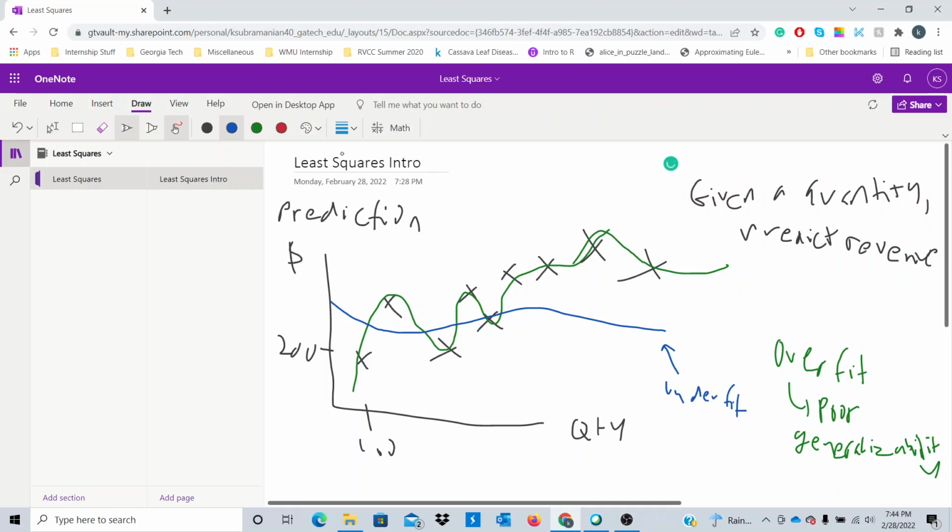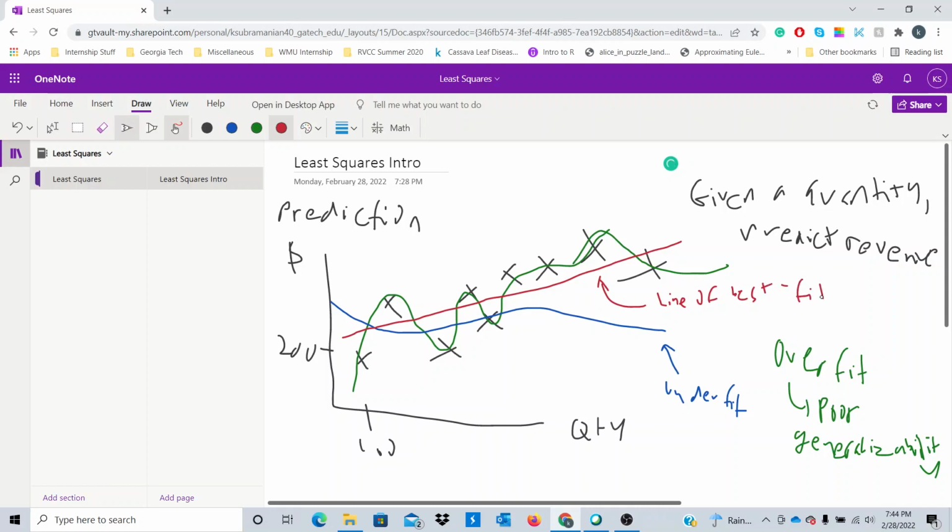So what can we do instead? Well, here's a potential solution. Let's assume that since prediction is influenced by quantity, we have a line, and quantity influences prediction, right? So here's a line that might best solve this problem. We call this red line our line of best fit. What is the line that best captures this set of x's, or our data, really well?